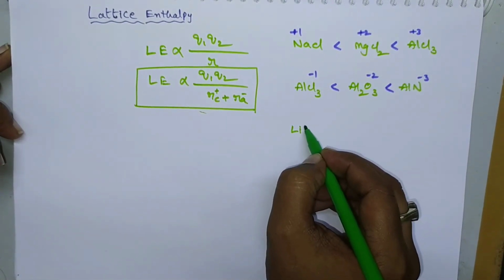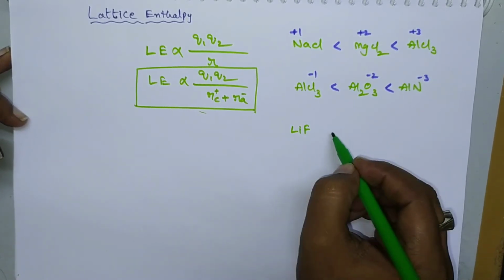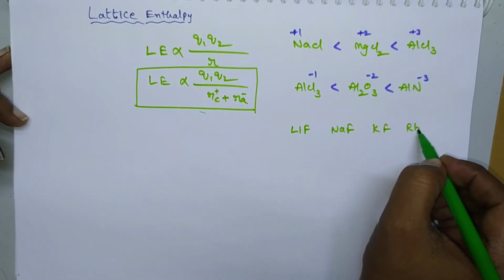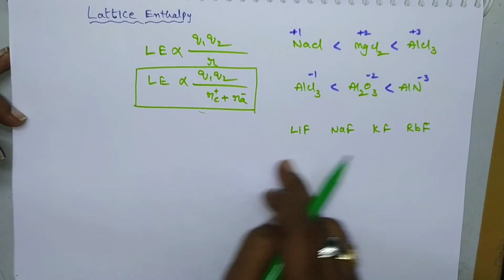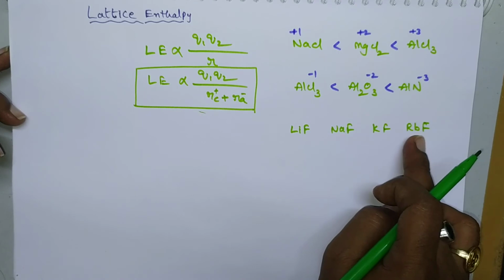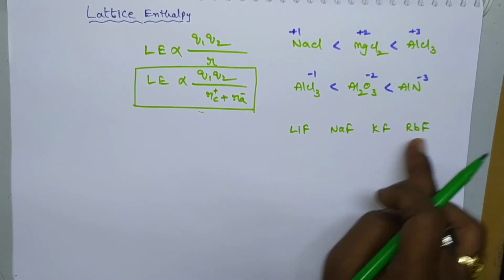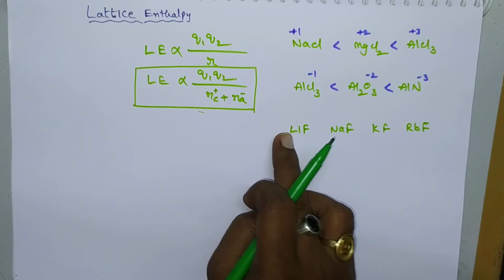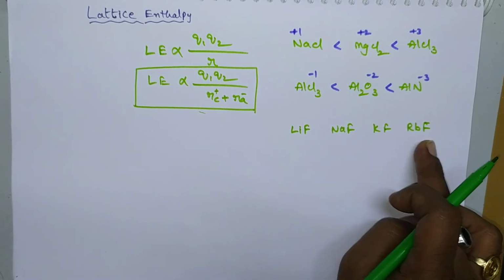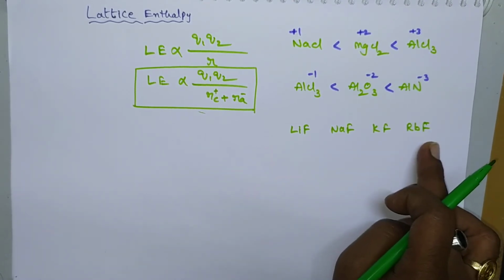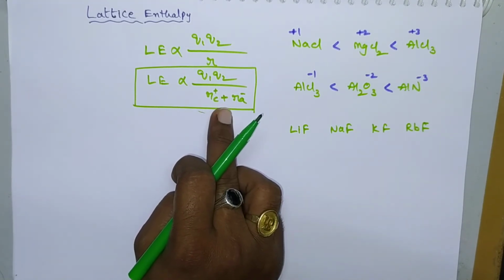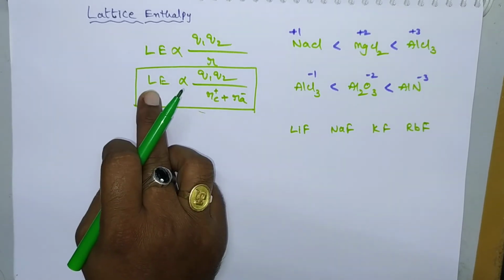If you take halides of alkali metals: lithium fluoride, sodium fluoride, potassium fluoride and rubidium fluoride, how does the lattice enthalpy vary? Here all the cations belong to first group elements, and the anions are same, and the charge is also same. Cation exhibits +1 and anion exhibits -1. If the charge is same, then we have to go for radius. If the radius is more, that is the cation size or anion size is more, lattice enthalpy will be less.